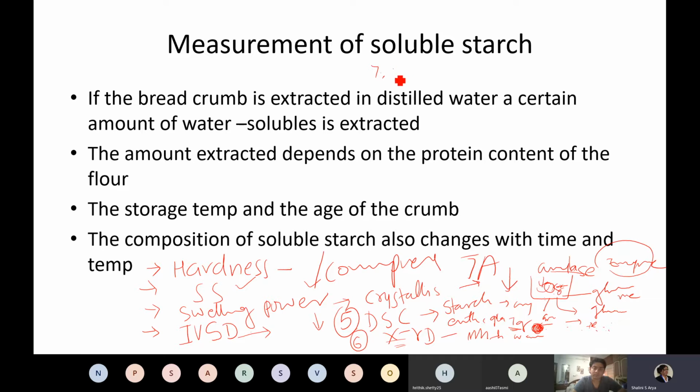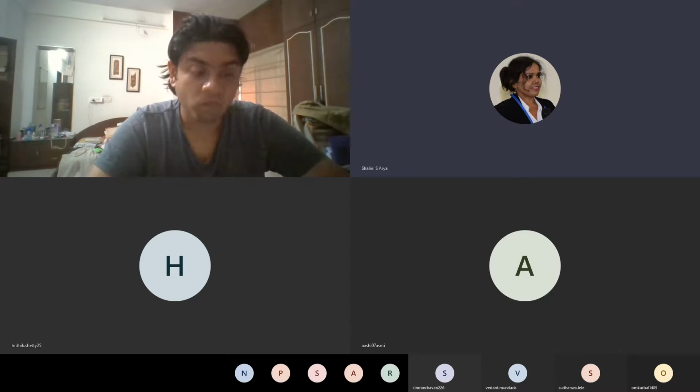So there is one more method which is called SEM, scanning electron microscope, in which you can clearly see how molecules are crystallized and they are no more amorphous, and all these parameters can then be easily correlated with the staling. Okay, so let me search that slide.